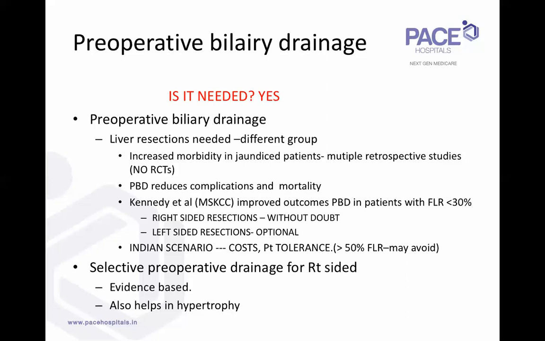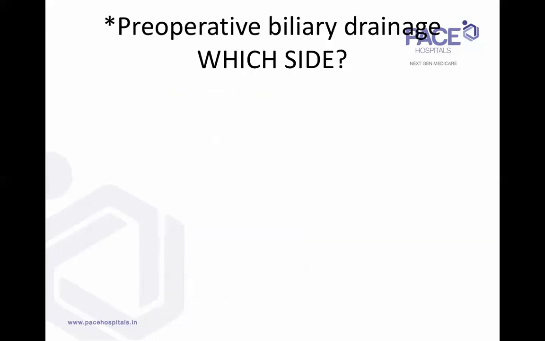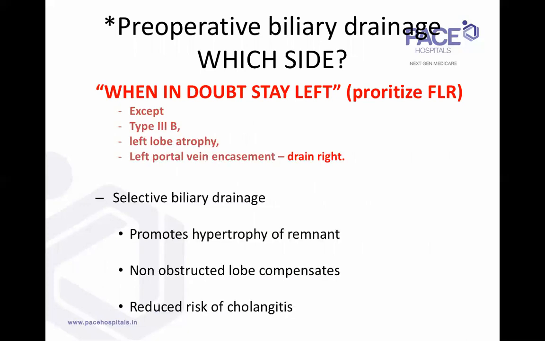So, to summarize, selective preoperative biliary drainage is very important. Always selective is better, because there is evidence for that, especially for the right-sided tumors. Preoperative biliary drainage is indicated. It is evidence-based, and it also helps in the right lobe hypertrophy. So once you've decided that you need to do preoperative biliary drainage, which side do you drain?